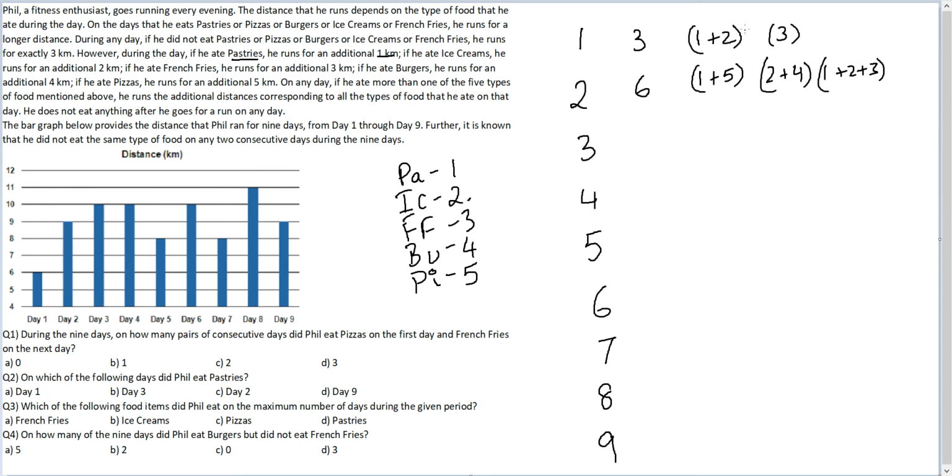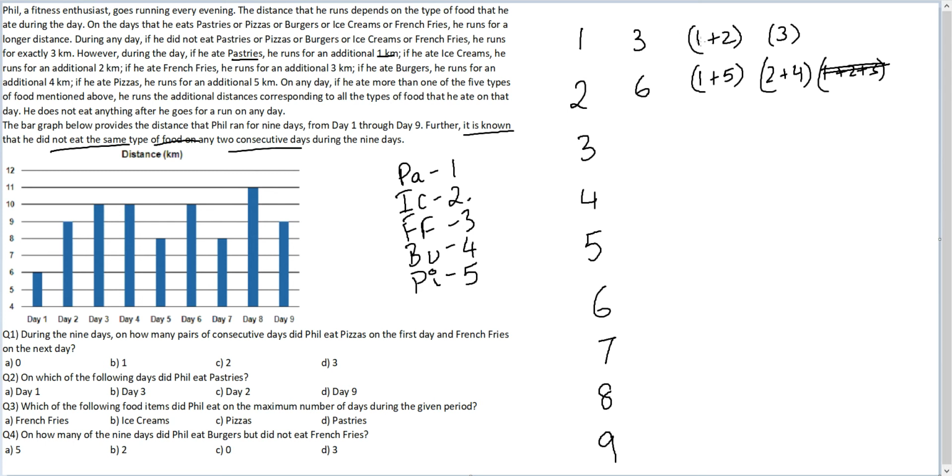Now just look at the first 2 days. Regardless of what he chooses on the first day, he's either going to consume 1 or 2 or 3. This grouping, 1, 2, 3, is never going to be possible on the second day, because regardless of what he chooses on the first day, one of the items will become common, and it is known that he did not eat the same type of food on any two consecutive days during the 9 days. So 1, 2, 3 is not possible.